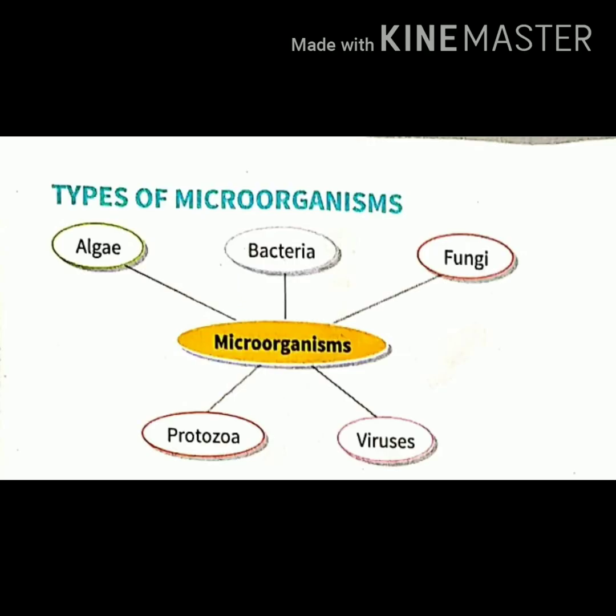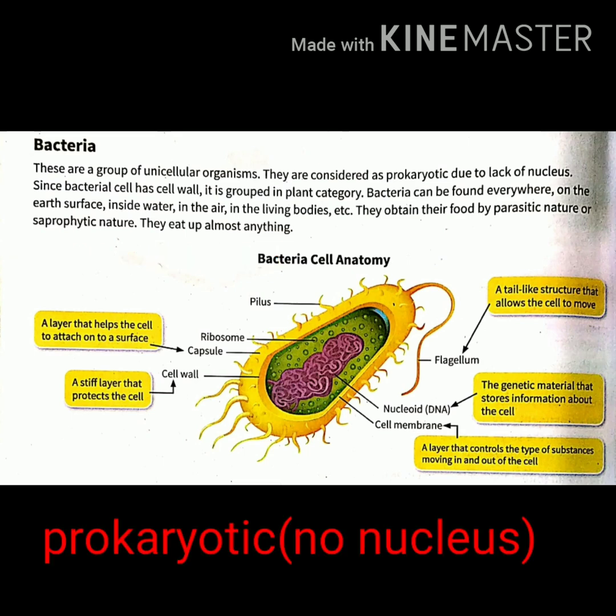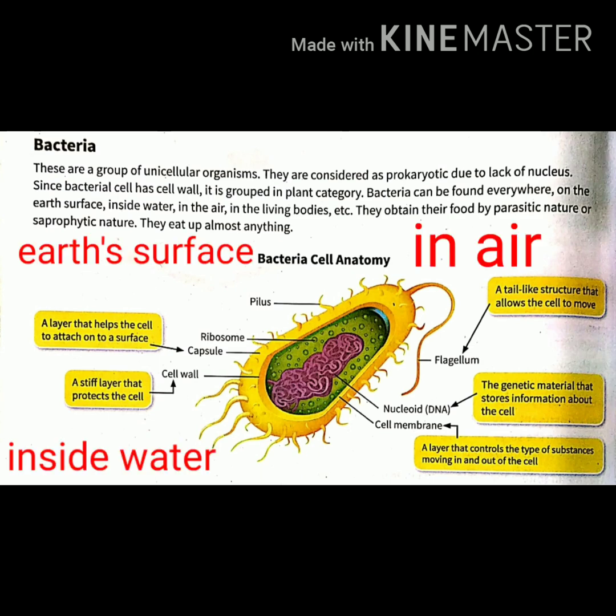So, the types of microorganisms are algae, bacteria, fungi, protozoa, and viruses. The first microorganism that we are going to discuss in detail is bacteria. Bacteria are unicellular organisms. Unicellular means single-celled. They are also considered as prokaryotic. Prokaryotic means that it does not have any defined nucleus. Bacteria can be found everywhere, on the earth's surface, inside the water, in the air, or in the living bodies.